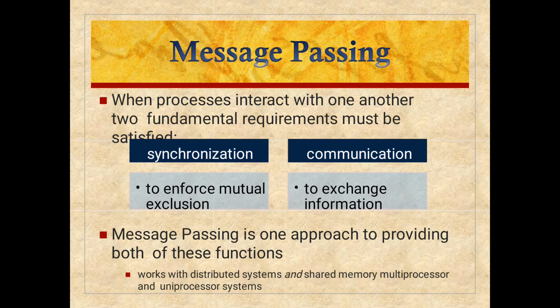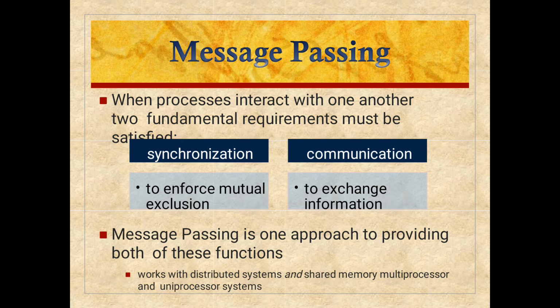This is message passing. There are two parts, synchronization and communication. You are seeing on the screen: synchronization to enforce mutual exclusion, and communication for exchanging information. When processes interact with one another, two fundamental requirements must be satisfied: one is synchronization and another one is communication. Message passing is one approach to provide both these functions, in distributed systems as well as shared memory multiprocessors and uniprocessor systems.